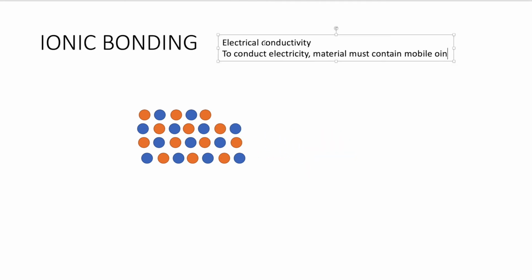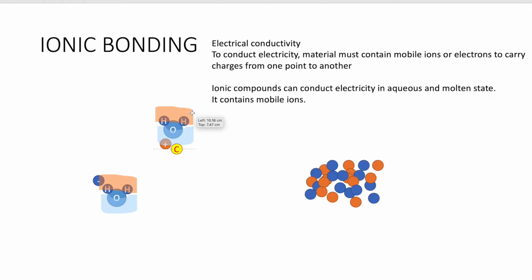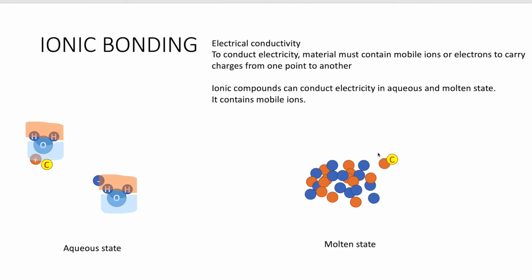Electrical conductivity. So before we start on talking about electrical conductivity, this will be a concept that even the physics student needs to understand. To conduct electricity, the material needs to have mobile ions or electrons to carry the charges from one point to another. So in aqueous situation, the ions are mobile. They are dissociated. They are free to move around in the liquid. Therefore, they can conduct electricity. In molten as well, the ions are moving around. They are not in a giant lattice structure. They can carry the charge from one point to another. Therefore, it can conduct electricity.